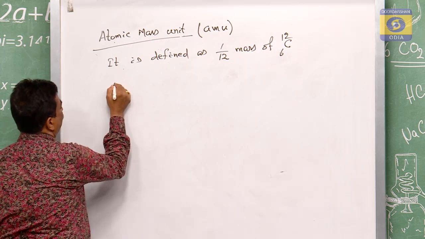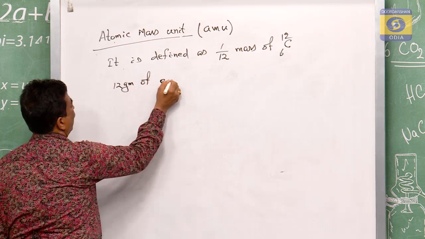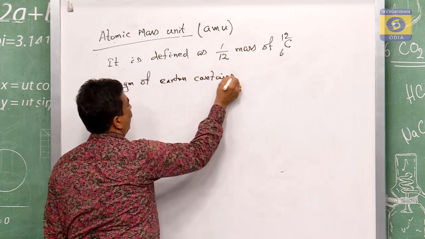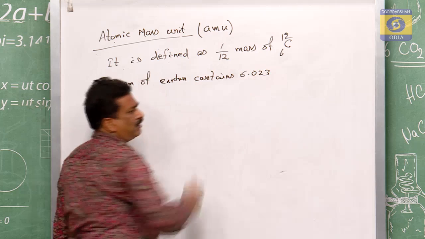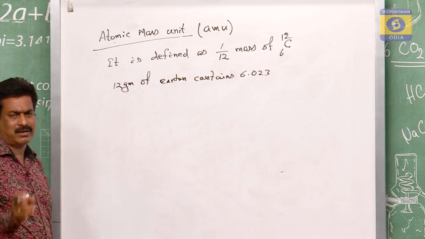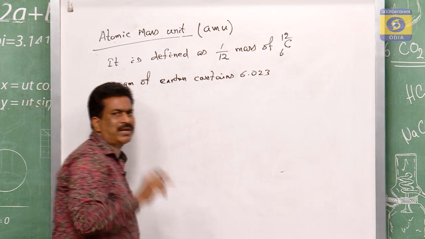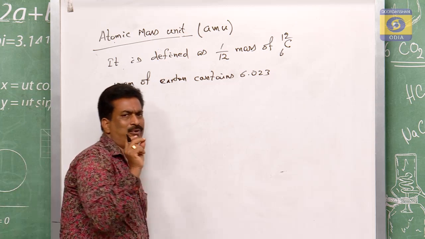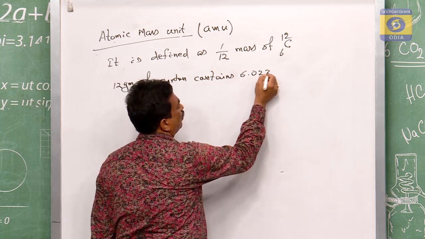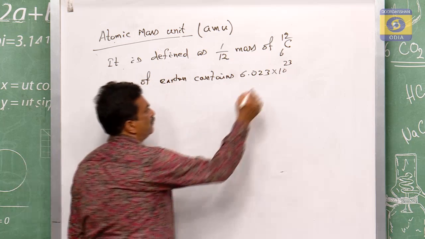And you know that 12 gram of carbon contains how many? 6.023 into 10 to the power of 23 atoms. Here 'not' is the 0, which will have the knot. So 6.023 into 10 to the power of 23 atoms.